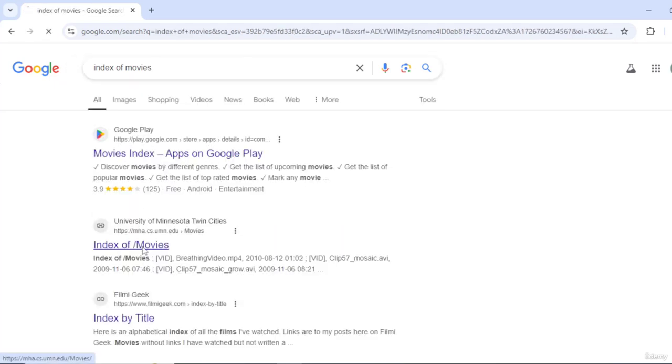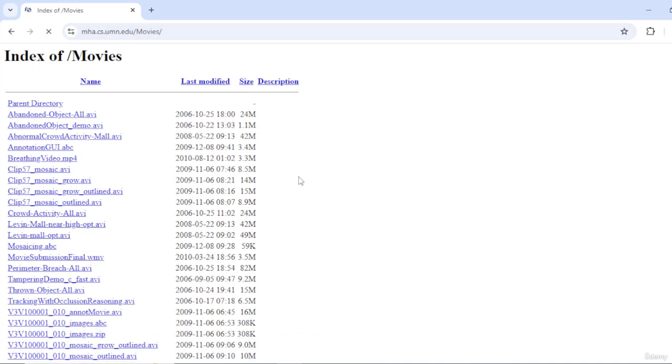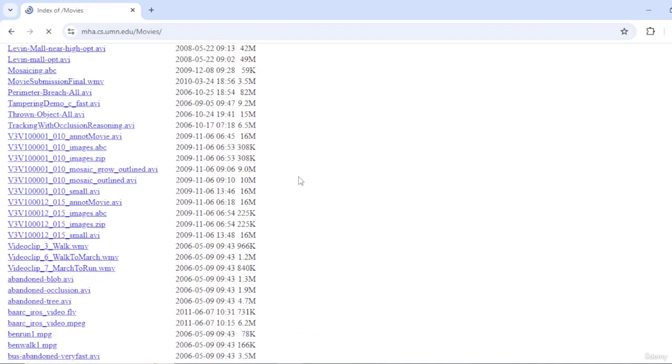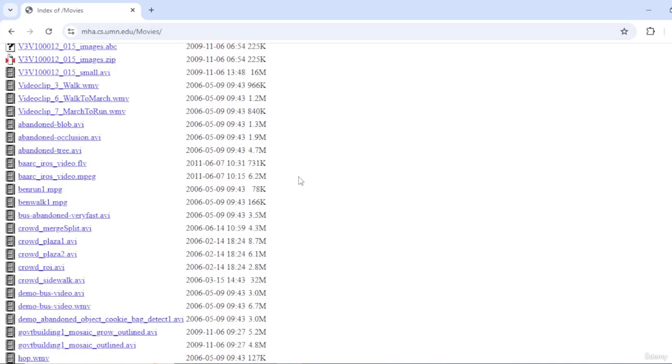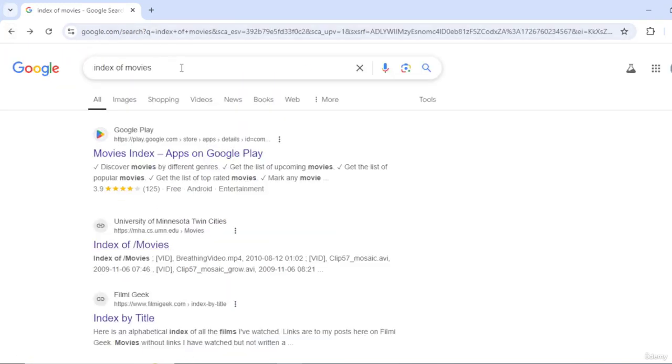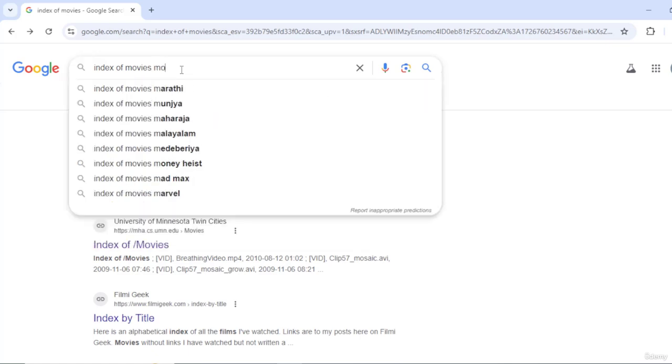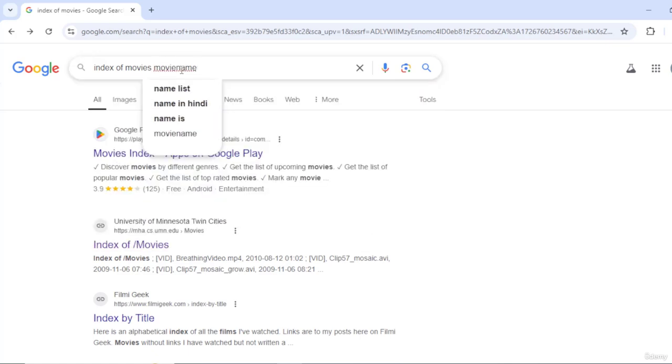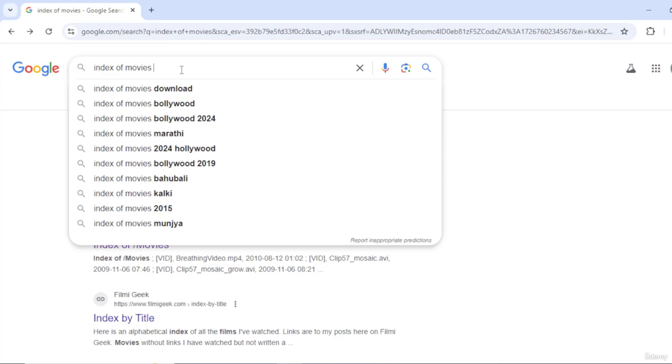Just click on this and it shows you a list of movies. Remember, it is completely unethical and illegal to download movies this way. Again, we are doing it just for educational purposes. People can just type index of movies and then the movie name followed by MKV, and they would be able to see a lot of movies that are out there. Again, this is purely for educational purposes. It is illegal to download movies from these kinds of websites.